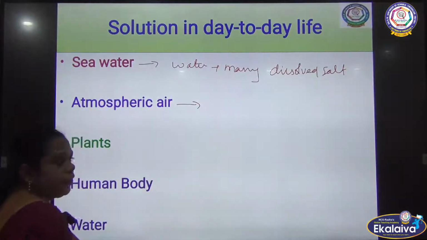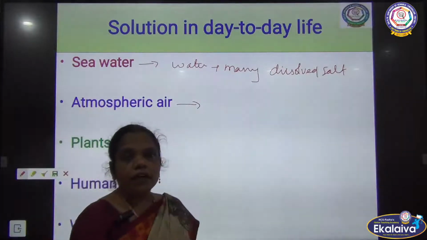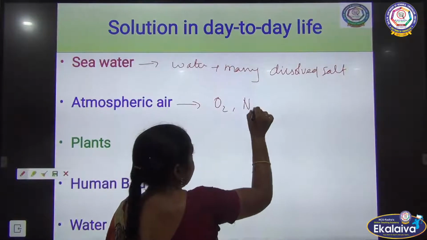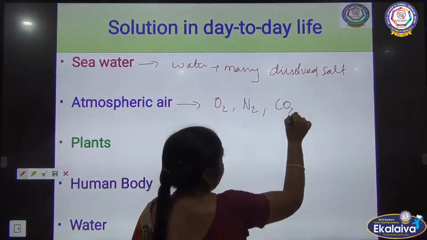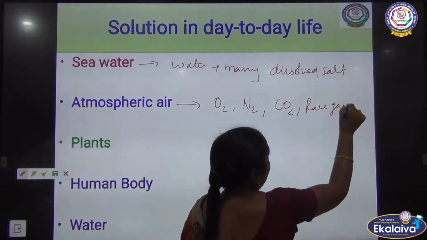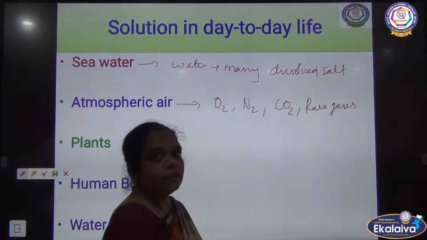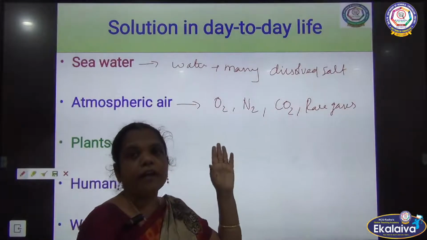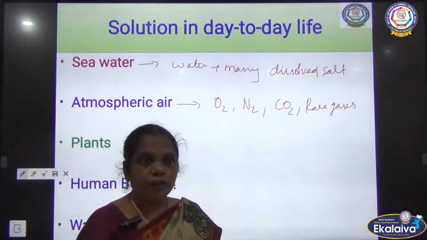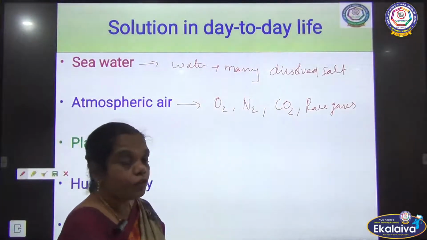The atmospheric air is a mixture of different gases like oxygen, nitrogen, carbon dioxide and the rare gases: helium, neon, argon, krypton, and so on. So atmospheric air is also a kind of mixture. In our day-to-day life we are living with solutions.